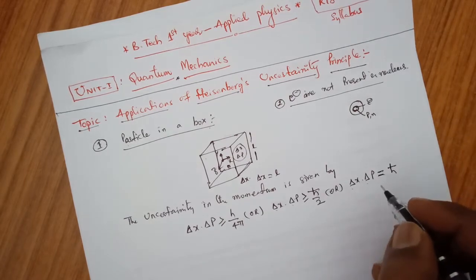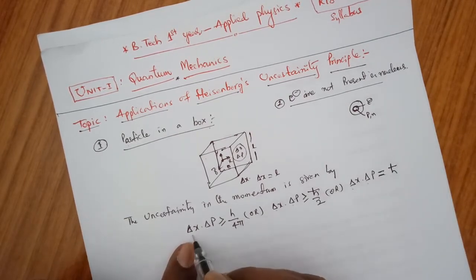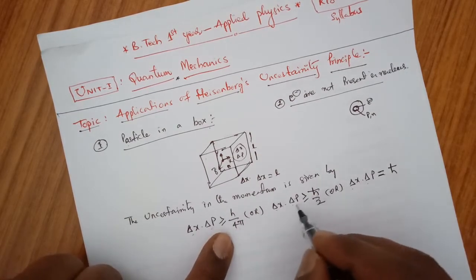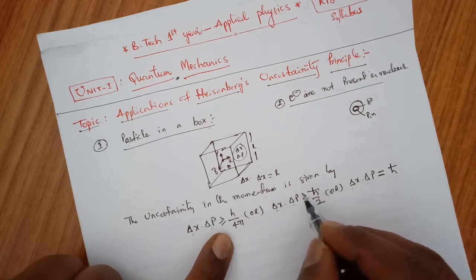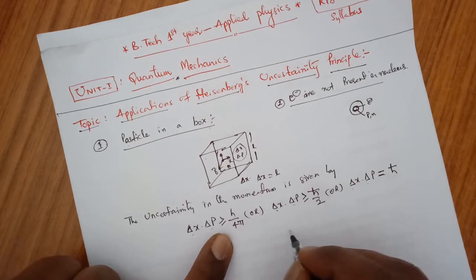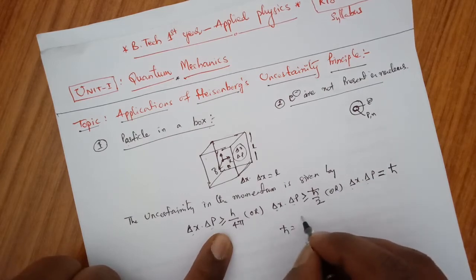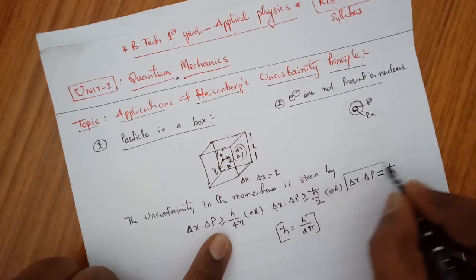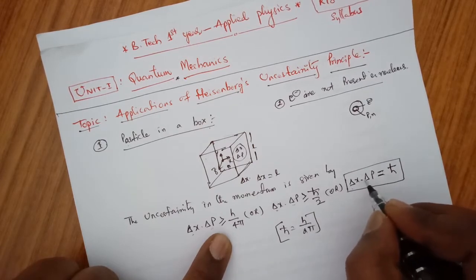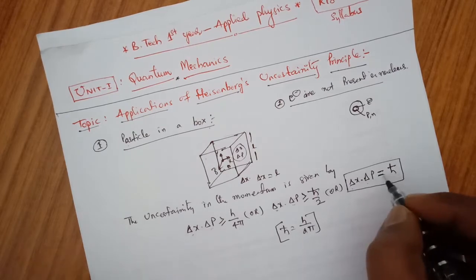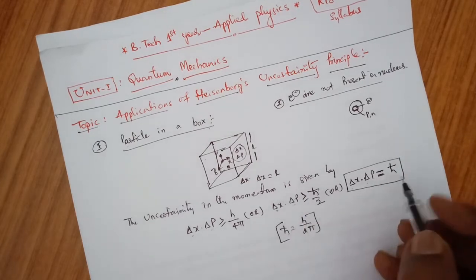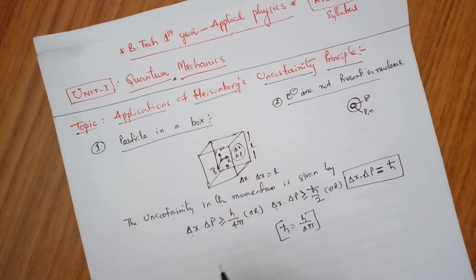Listen to me. This is the product of the position and momentum greater than or equal to h by 4 pi. Otherwise we can write it as the product of delta x delta p greater than or equal to h cut by 2, since h cut is equal to h by 2 pi. This we need to remember. And delta x into delta p is equal to h cut, this is greater than or equal. So that is applied to this potential box.